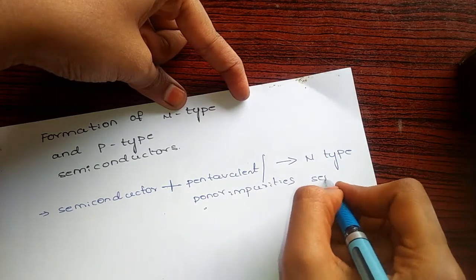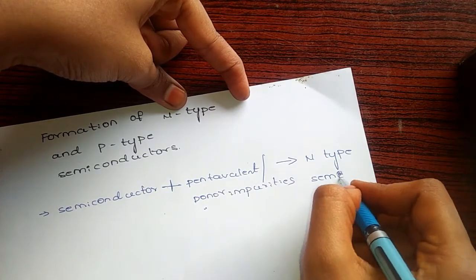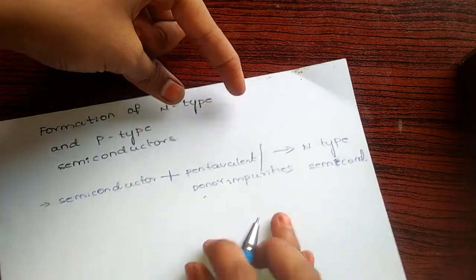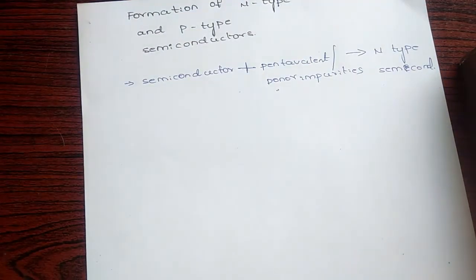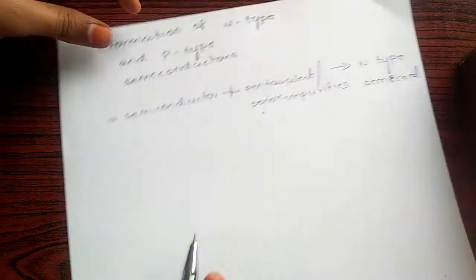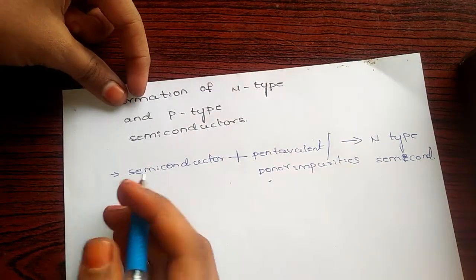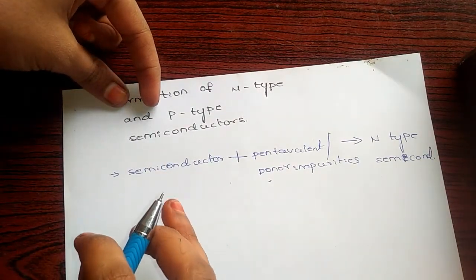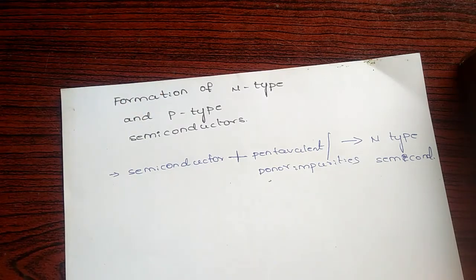Examples of pure semiconductors are silicon, germanium, etc. Why silicon, germanium? Because they have 4 valency electrons in their outermost orbit.